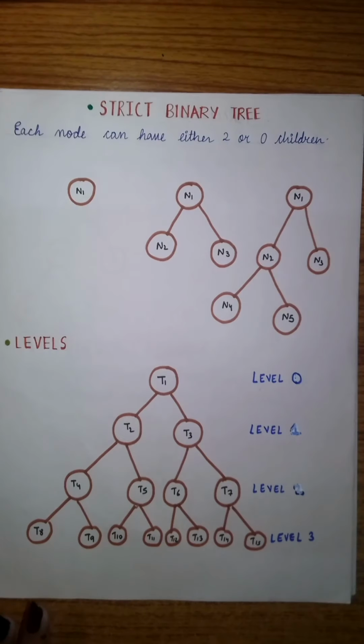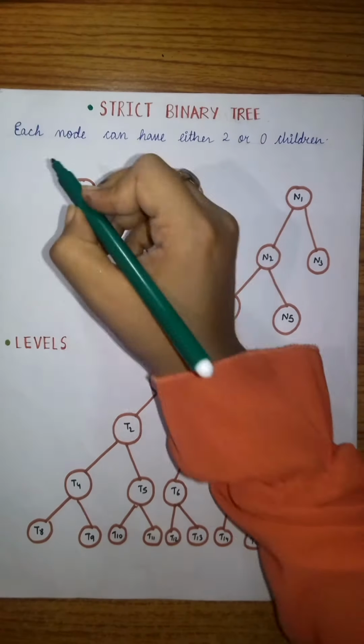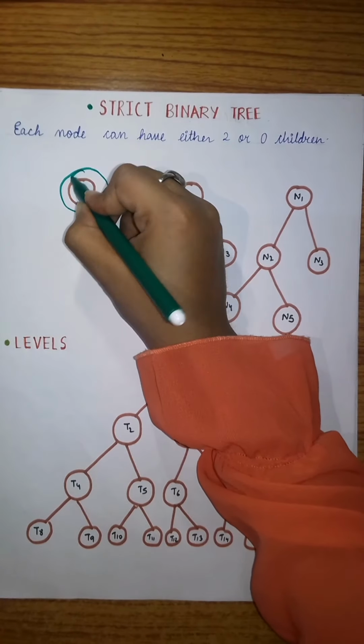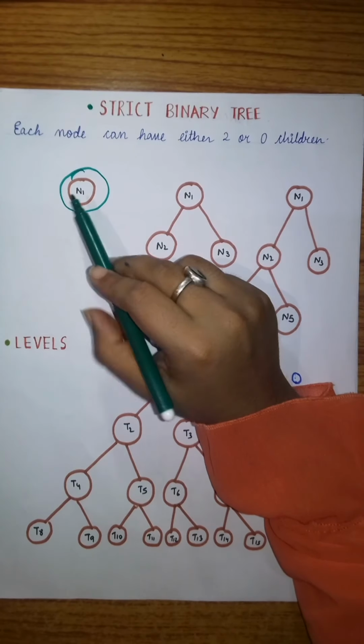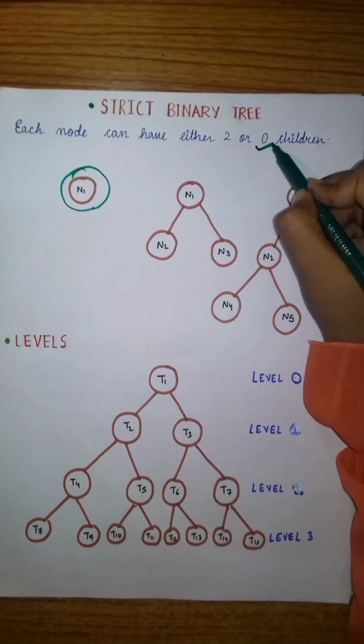Next, we will study about strict binary tree. What is a strict binary tree? In a strict binary tree, each node can have 2 or 0 children. It cannot have 1 child. It can have 2 or 0 children. So consider this. It is a root node and it has 0 children. So is it a strict binary tree? Yes, because the definition itself says so.